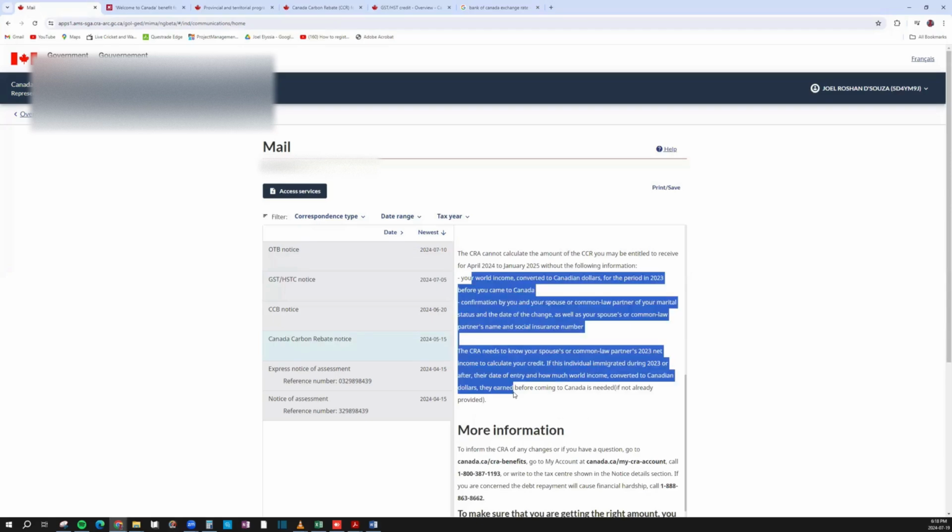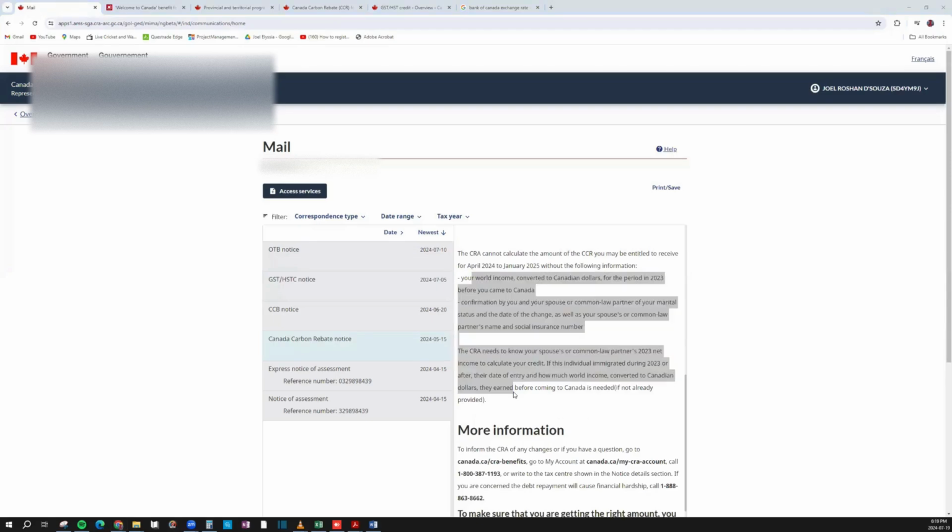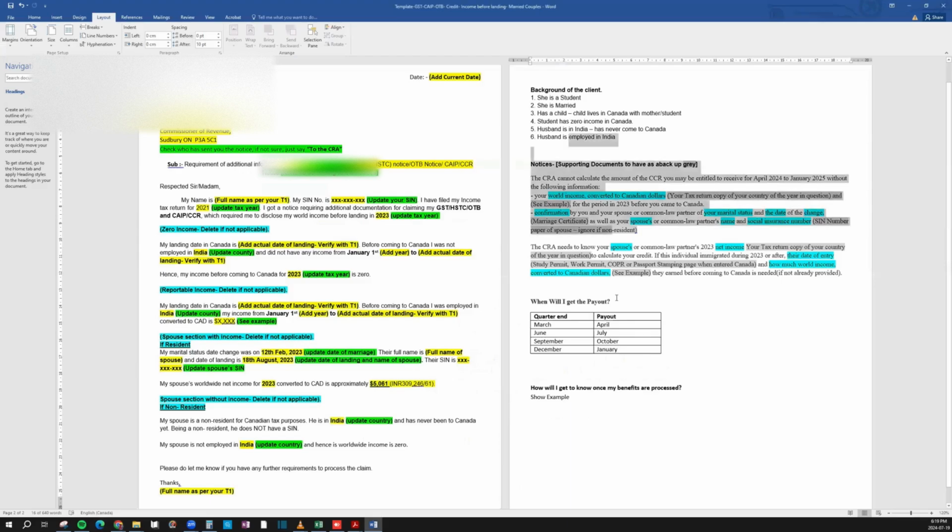It's the same thing that they're asking basically, and I've copied and pasted it over here, the helper template, so that we can see, and we'll go through each of these points. The way I've highlighted it is the blue is what CRA has asked, and the gray is what documents you need as supporting. So another question I get is, while responding to this, do we need to attach the documents?